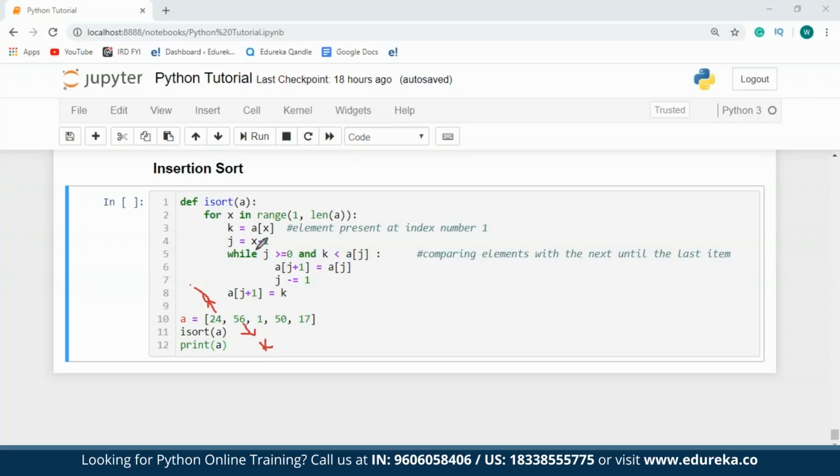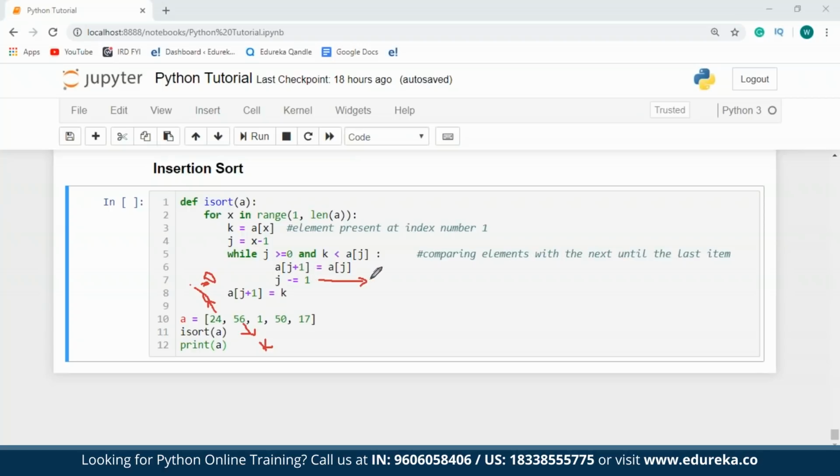The next thing what I'm going to do is check if j is greater than or equal to 0. Here in the first case, j is equal to 0. So therefore, the first half of the while loop is true. The next thing to be checked is if k is less than a of j. So if the value present at k, which is 56, is less than the value present at a of j, which is 24, I'll have to swap these elements. Now since these elements are already sorted, I'm not going to do that. Now once that is done, I have to decrement the value of j.